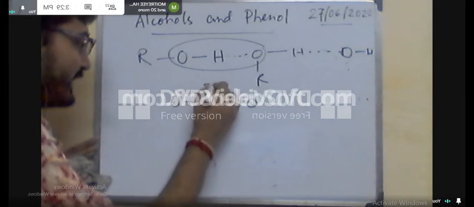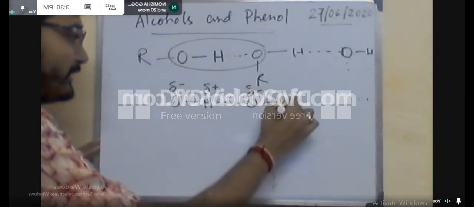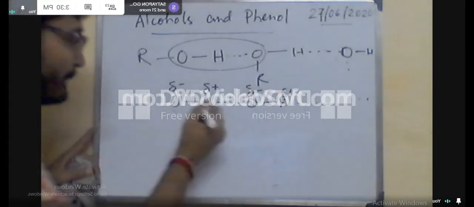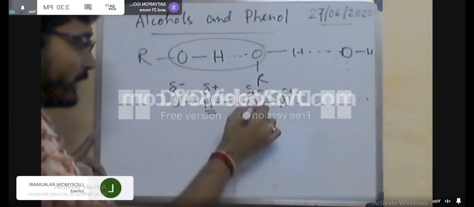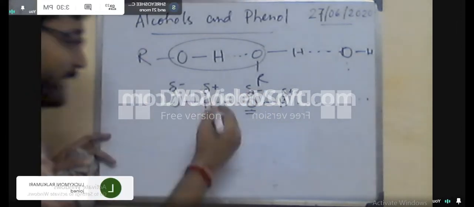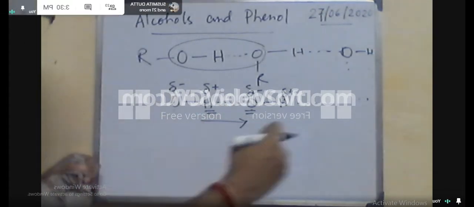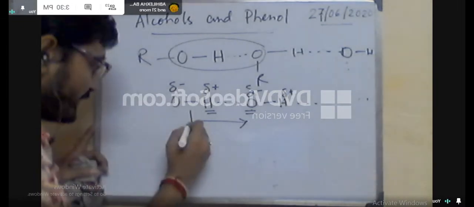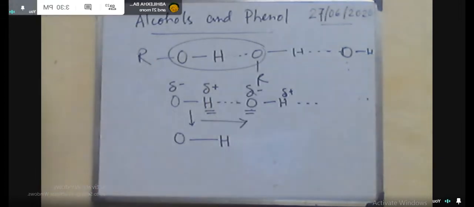In hydrogen bonding there is an electrostatic attraction between the electronegative atom and the hydrogen. The hydrogen is to some extent abstracted by the electronegative group, which indicates that this OH bond is to some extent elongated. When the bond is elongated, the k value will decrease, and so nu bar will simultaneously decrease.